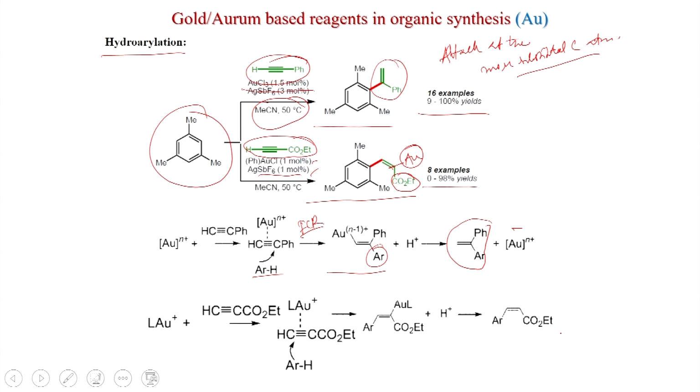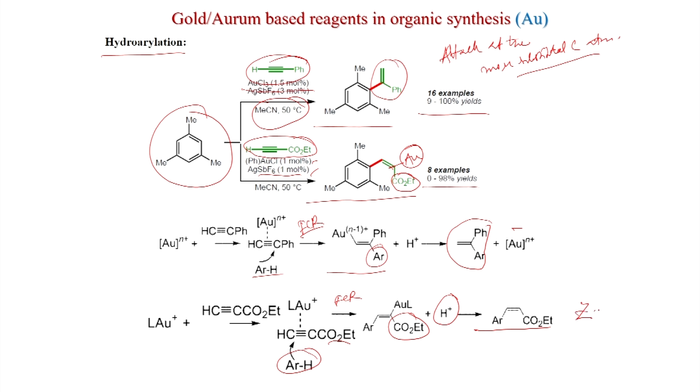In the case of ethyl propiolate you get this coordination, and here the Friedel-Crafts reaction will happen at this carbon, because the negative charge will be stabilized by the CO2Et group, and after acidic workup you get this.